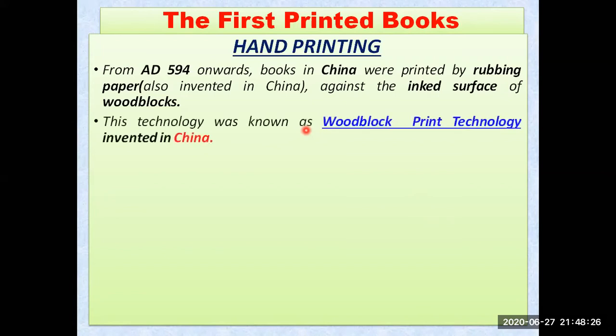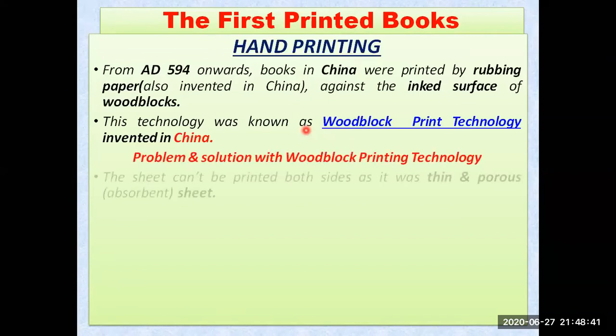That particular rubbing paper was also invented, and even wood block printing technology was also developed in China only. You can see this technology was known as wood block print technology, invented in China. Now, what were the problems as well as the solution with the wood block print technology? There were some problems also. Let us see what were the problems.